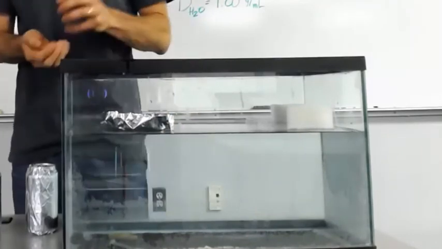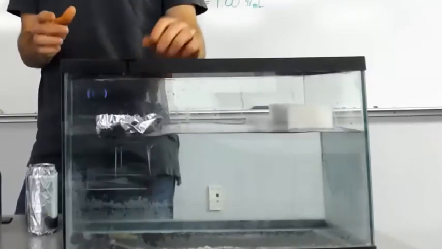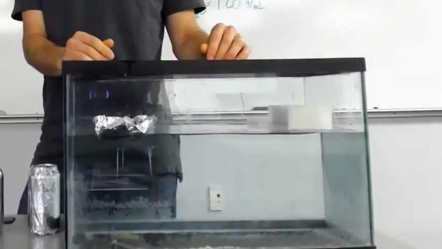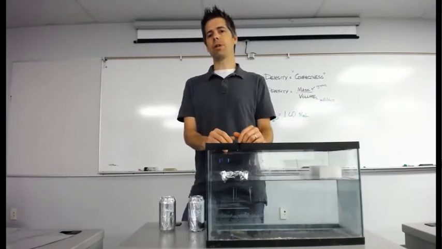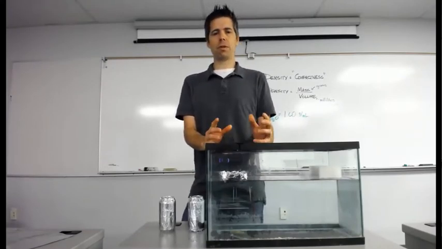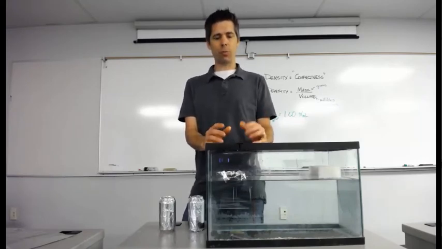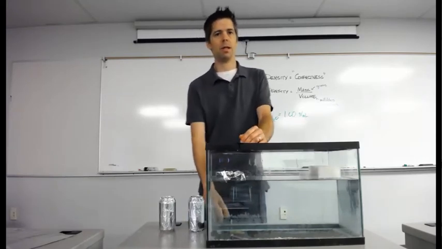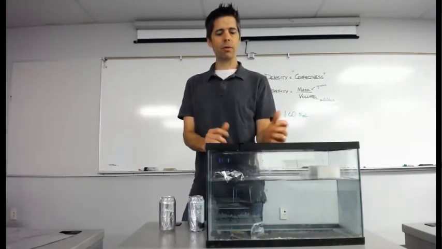What's going on with my aluminum here? I've got aluminum, a material that is denser than water, and it's floating. Even more impressive than this, think about what most large ships are made out of. Most of those ships are made out of iron, which has a density of 8. How in the world are those things floating? So what's the deal with aluminum? Does aluminum sink or float?